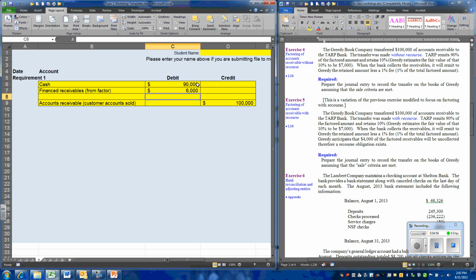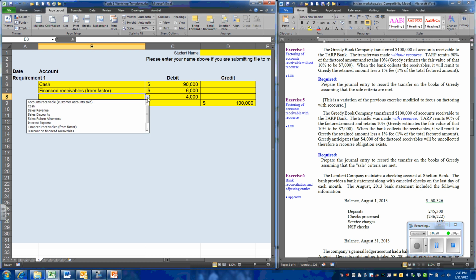Well, now we have debits of $96,000. We have a credit of $100,000. We're not anticipating giving up anything. We're not anticipating getting anything. So for this difference of $4,000, what are we going to call this? We can't call this a sales discount. We're not giving customers any type of break. This is not a discount on finance receivables because we will not collect it down the road.